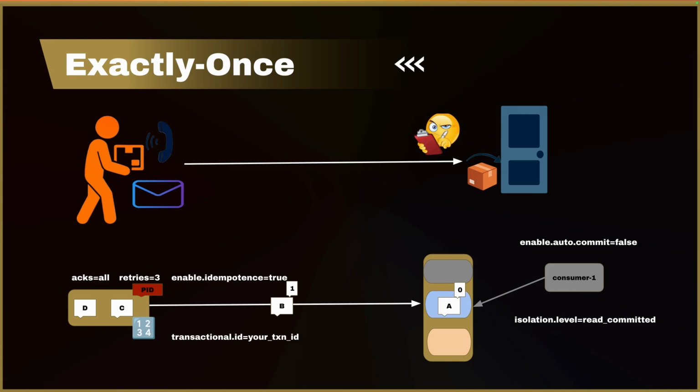Okay, what did we learn? In this video, we explored how to achieve exactly-once delivery and processing in Apache Kafka. We started by understanding what exactly-once semantics mean in Kafka: no duplicates, no message loss, and no double processing, even in failure scenarios. We configured the producer for idempotence and transactions, ensuring that messages are written safely to Kafka topics.